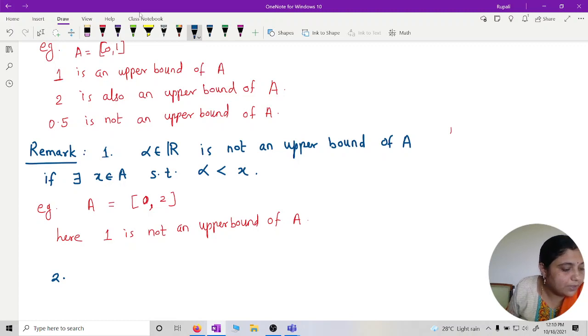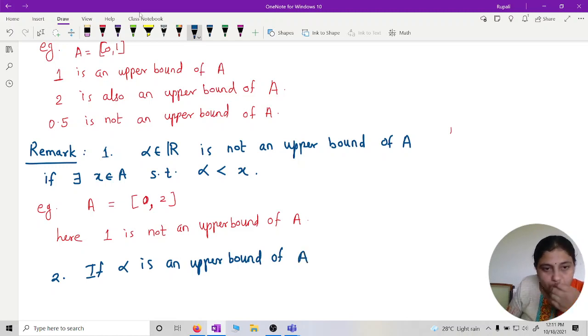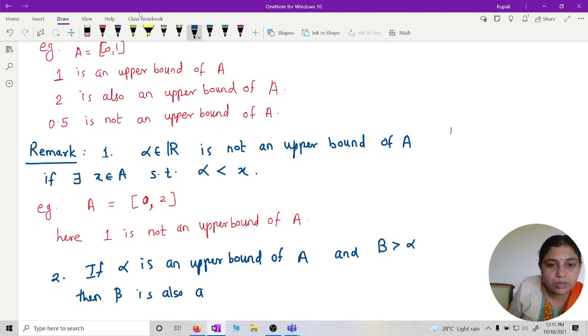Second remark: if alpha is an upper bound of A, then what can I say about any element which is greater than alpha? If beta is greater than alpha, then beta is also an upper bound of A, right?